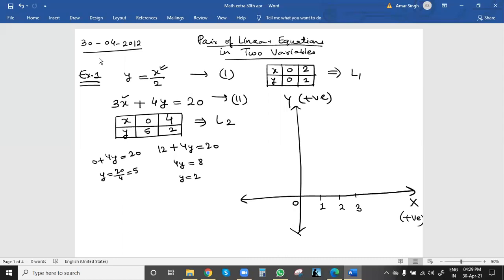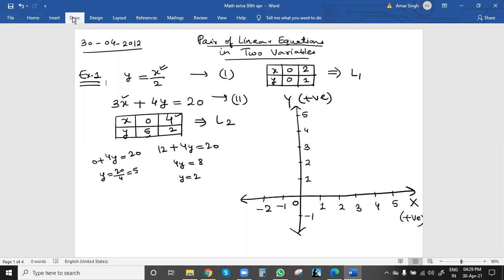The maximum X value is 4, so up to 4 is fine. We can give one more extra point, 5. The maximum Y value is 5, so for Y also, the same equal gap: 1, 2, 3, 4, 5. A negative value is not required, but we can show 1 or 2 points, not an issue. -1 is sufficient.